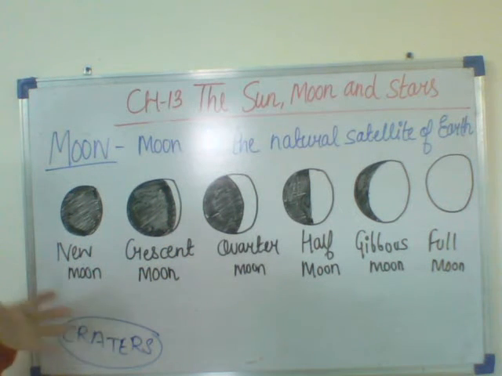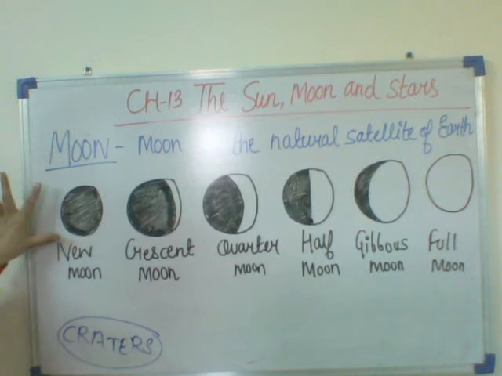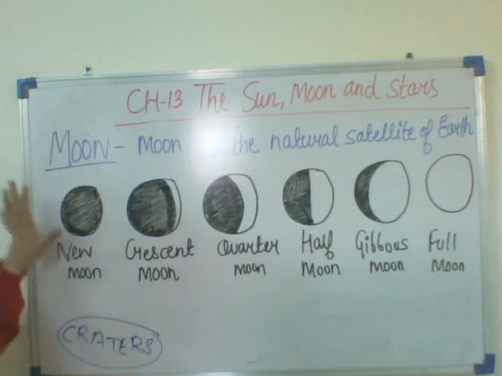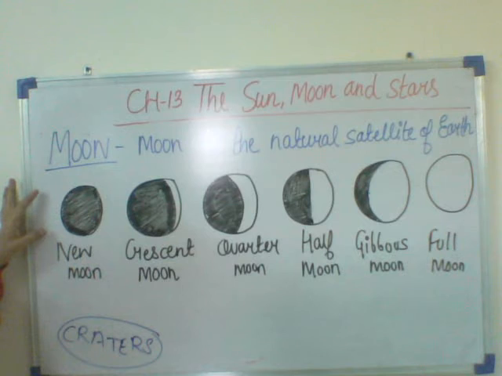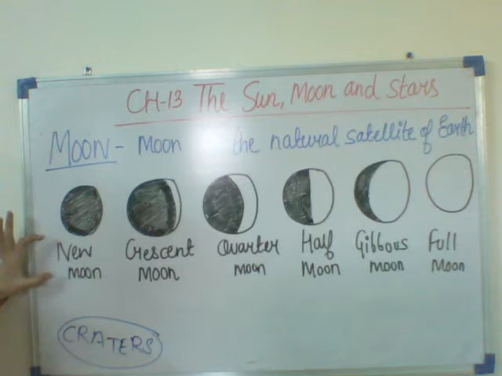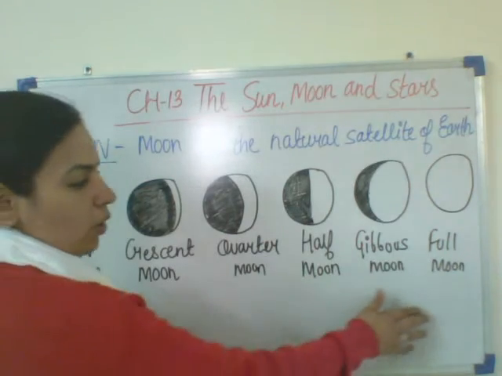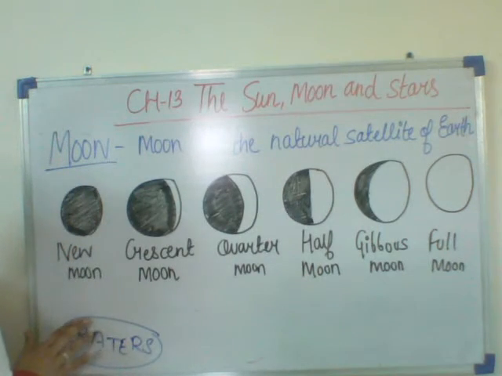On some days we do not see the moon. On some days we are not able to see the moon in the sky at night. On which day are we not able to see the moon? That is Amavasya. This is also called the new moon. We are not able to see the moon at that time. The different shapes of the moon that we see are called phases of the moon.